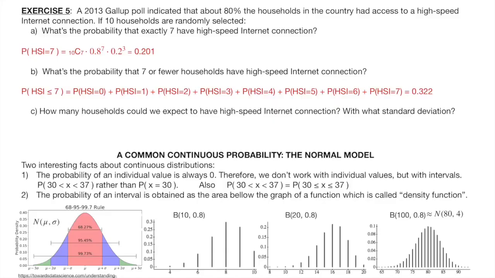If we were to solve this section manually, we would have to apply this formula for these 8 cases. Or we could apply the formula for 8, 9, and 10 households, add these probabilities together and subtract it from 1, using the property of the probability of the complement. But I expect you to do neither of that. What I expect you to do is put in this probability in a binomial calculator, and the binomial calculator will give you this number. This expression with the addition of these probabilities is important for showing your work.